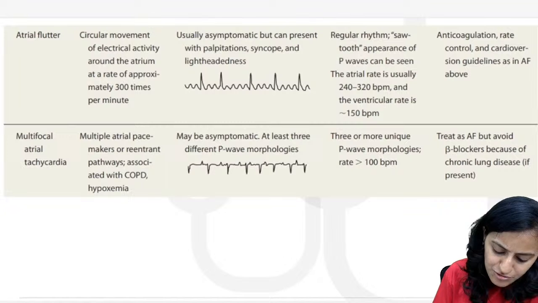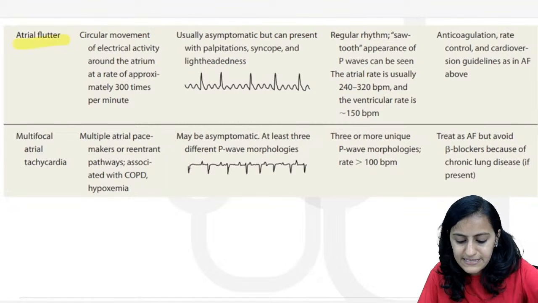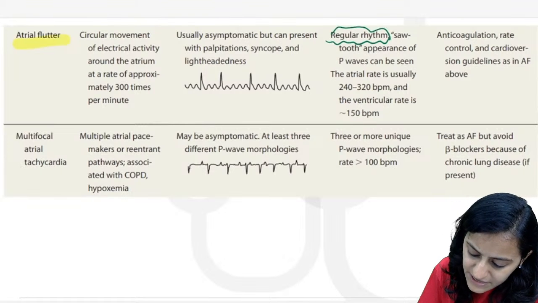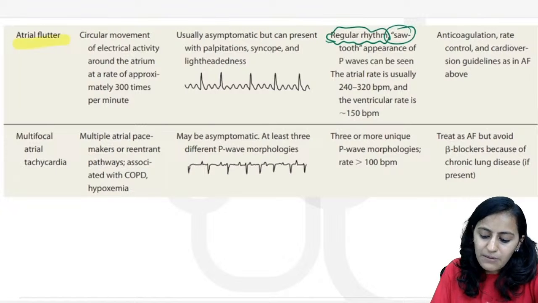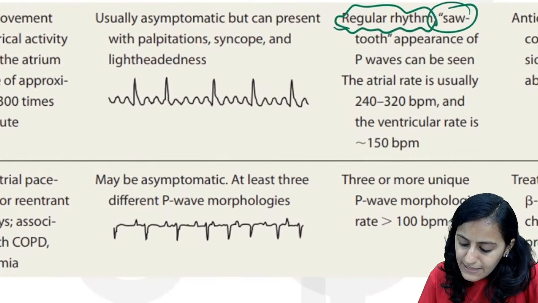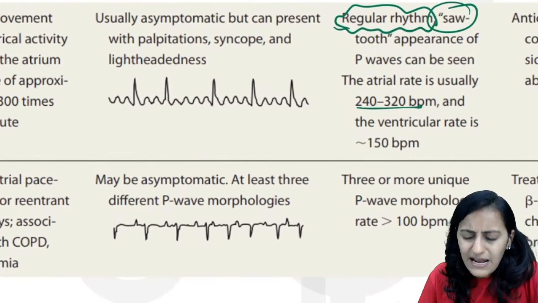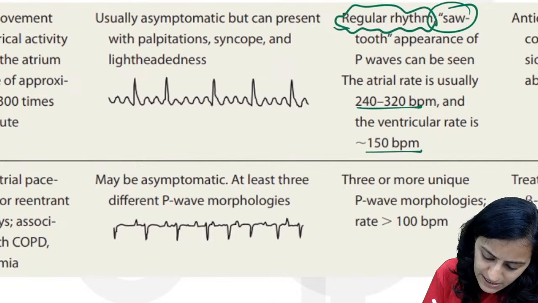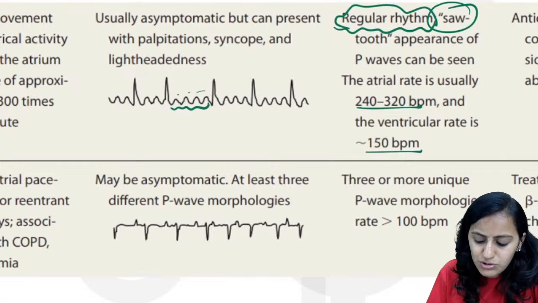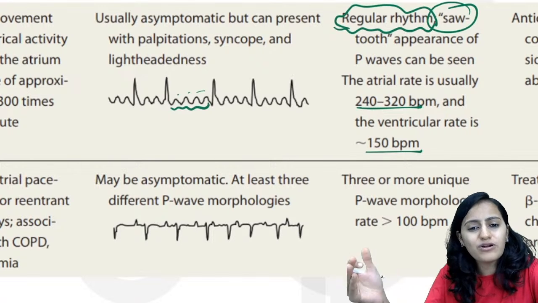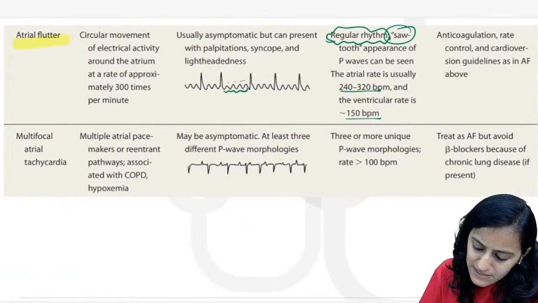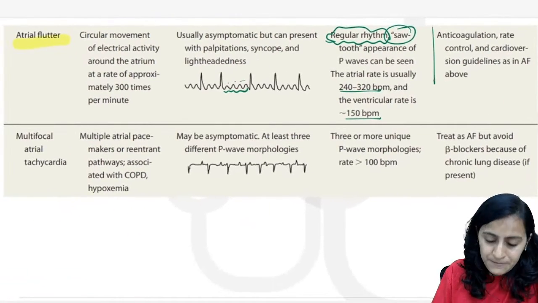The next one, atrial flutter. Basically, what do you have in atrial flutter is, remember we have seen it is regular rhythm, sawtooth appearance is what we see, and the atrial rate is around 300 and the ventricular rate is around 150. Remember this pattern, like the sawtooth waves that you see might be 4:1, 3:1, that is what you might see there, and the treatment is similar to atrial fibrillation.